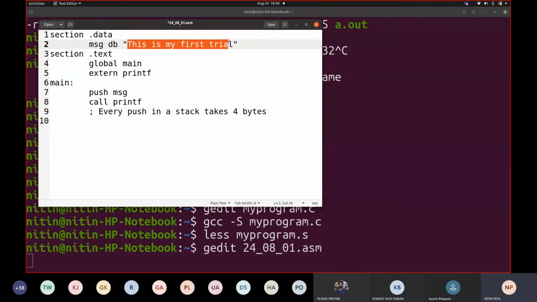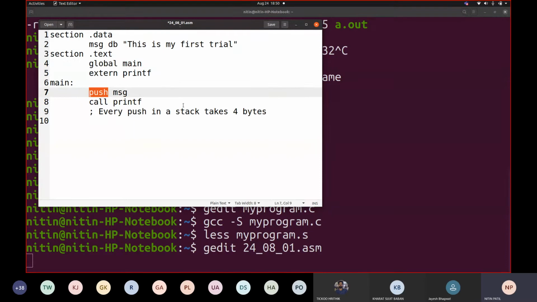Then this is my first trial. Then section .text, where you are going to include code. This section is a directive. This directive tells us, section .data tells us that this is data. .text communicates that this is code to be executed.